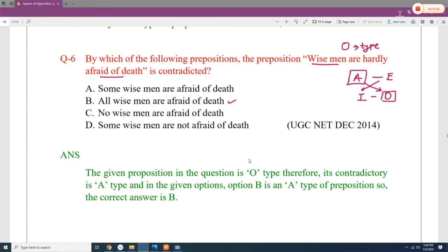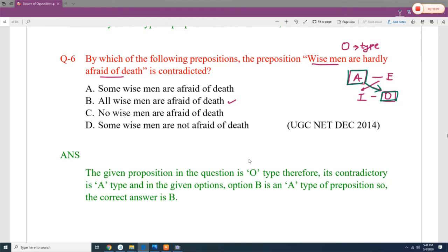Which of the following propositions contradicts the proposition wise men are hardly afraid of death? So wise men are hardly afraid of death. So this is the A type of proposition, and the contradictory of A is O. O means particular negative.